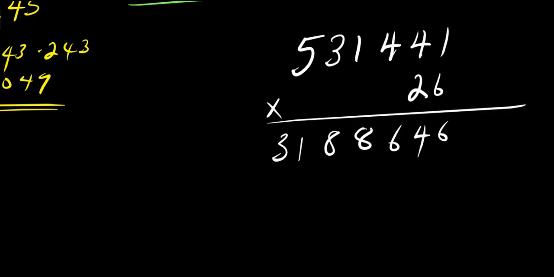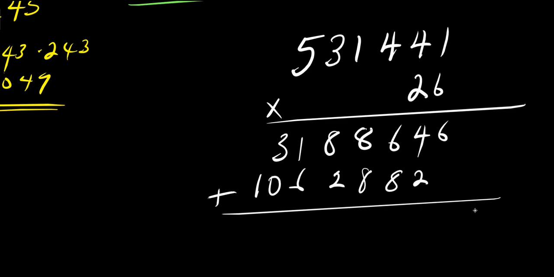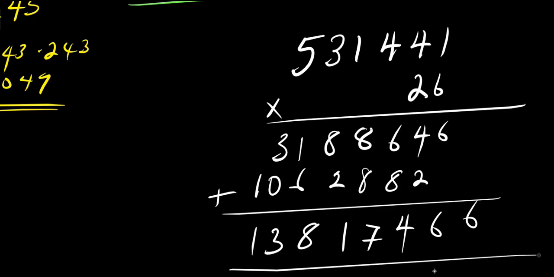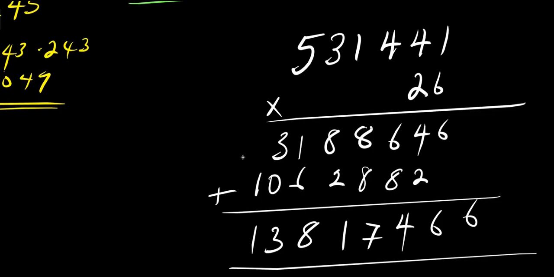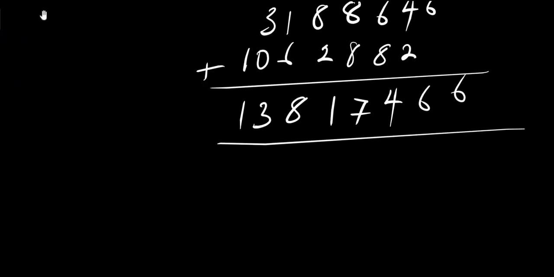We consider 2. 2 times 1, 2. 2 times 4, 8. 2 times 4, 8. 2 times 1, 2. 2 times 3, 6. 2 times 5, we have 10. We add up. This is 6. This is 14, that is 4 carried by 1. After 17, 7 carried by 1. After 11, this is 8. This is 3. This is 1. So we have 13,817,466.